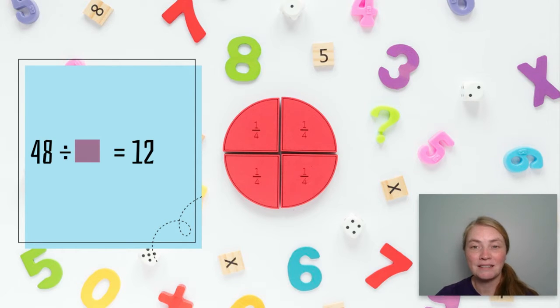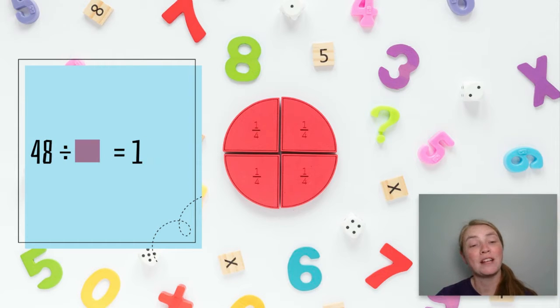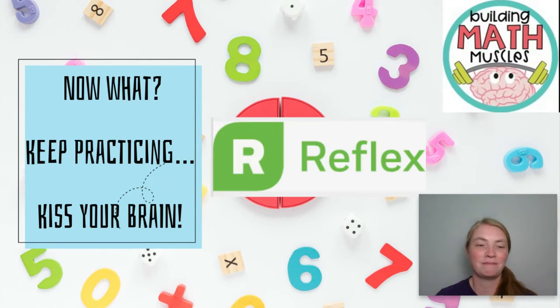The answer is, drum roll please, it is 4. 48 divided by what number is 24? The answer here is 2. 48 divided by what number will give you the answer of 1? Did you say 48? Kiss that brain of yours.